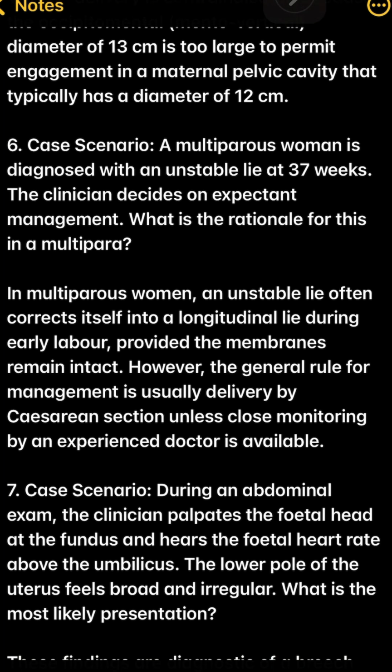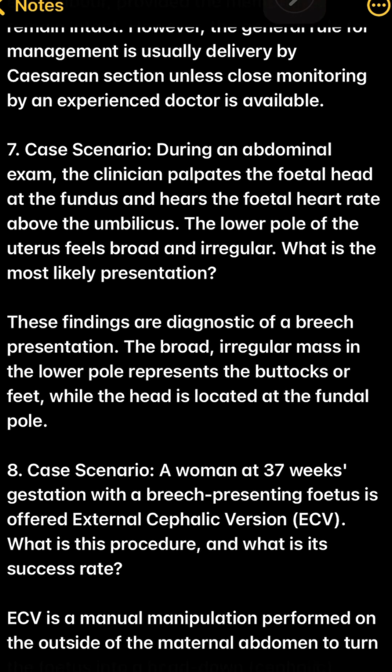In multiparous women, an unstable lie often corrects itself into a longitudinal lie during early labor, provided the membranes remain intact. However, the general rule for management is usually delivery by cesarean section unless close monitoring by an experienced doctor is available.